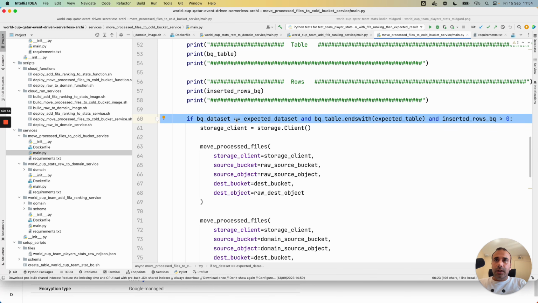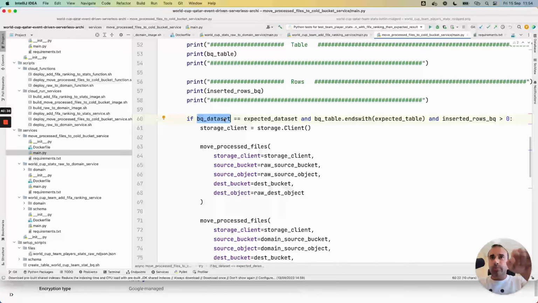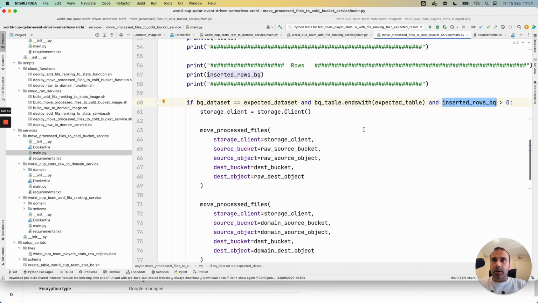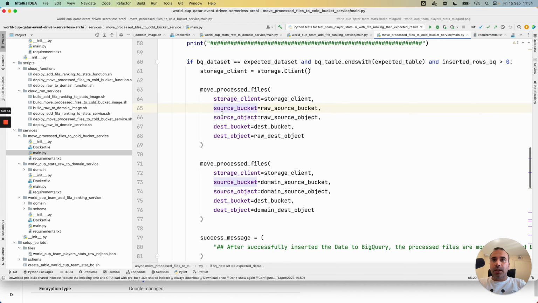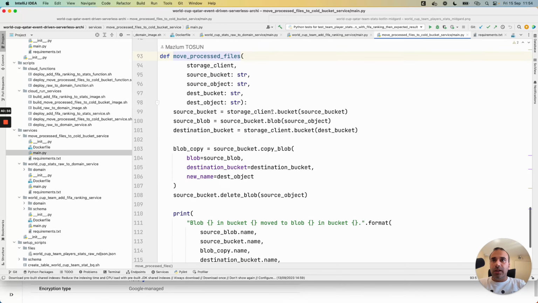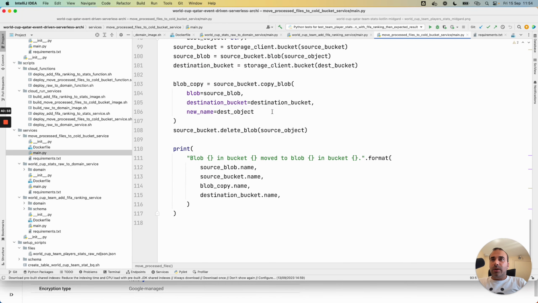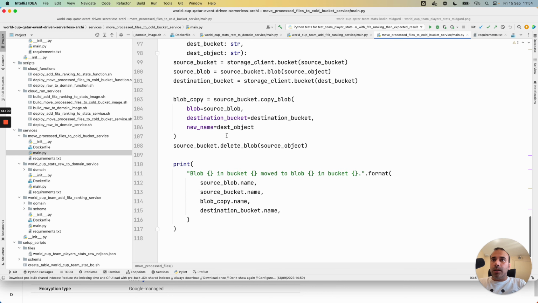I check if the output dataset corresponds to the expected dataset. I check if the table concerns my table. And I check if data are correctly written in the BigQuery table. I have access to the Cloud Storage bucket, and with Python, I can move the files.